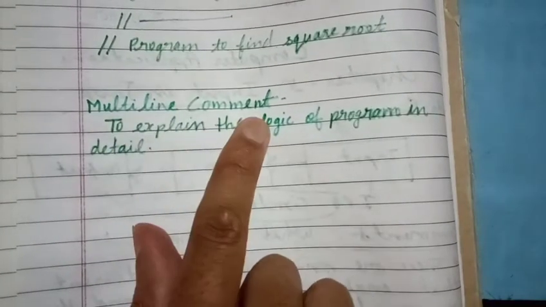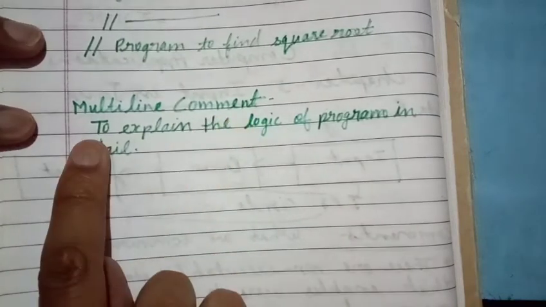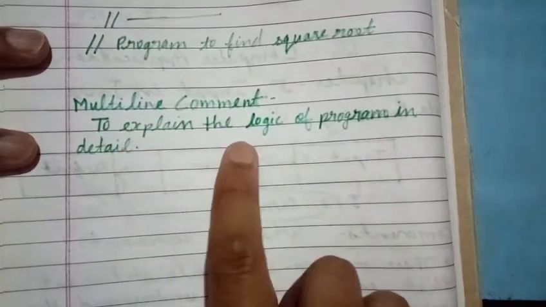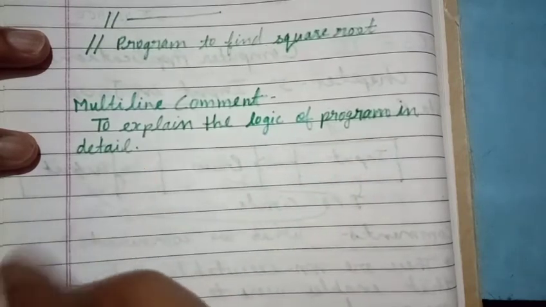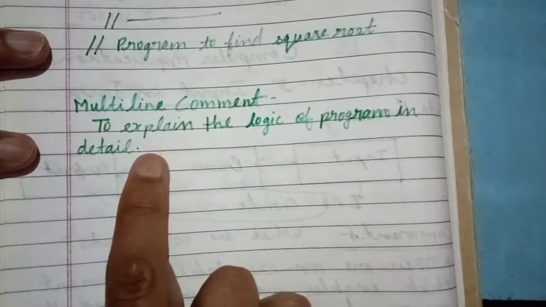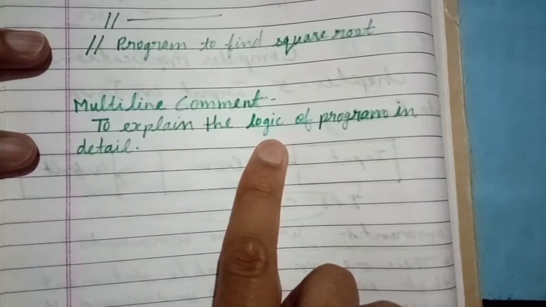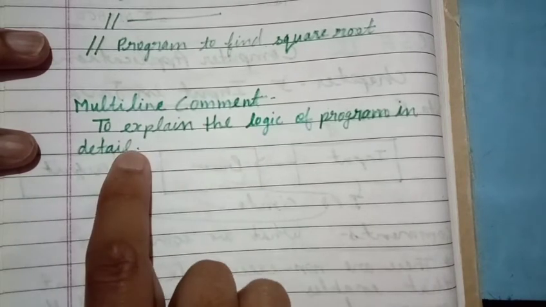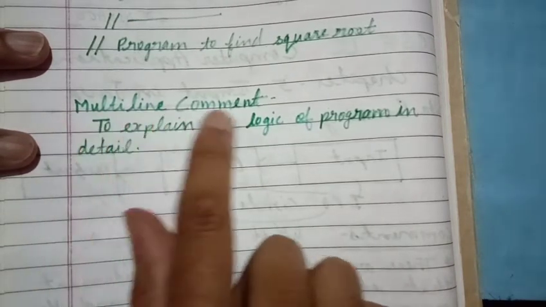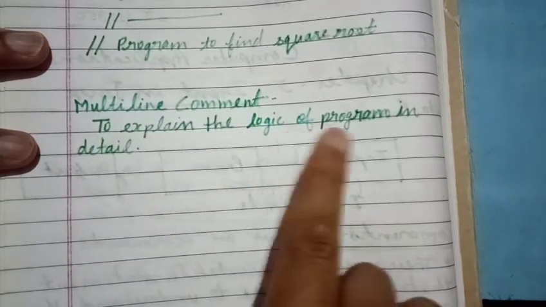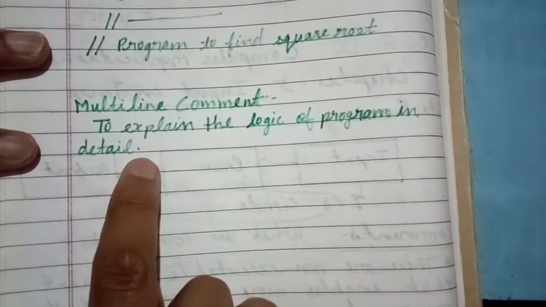Next is the multi-line comment. Sometimes a programmer wants to explain the logic of the program in detail. In such a situation, it is not possible to explain the full logic in a single line, so we have to write more than one line. In such a situation, we use the multi-line comment to explain the logic of the program in detail.